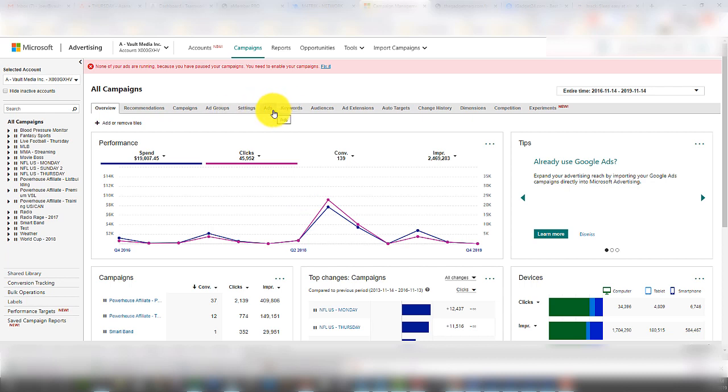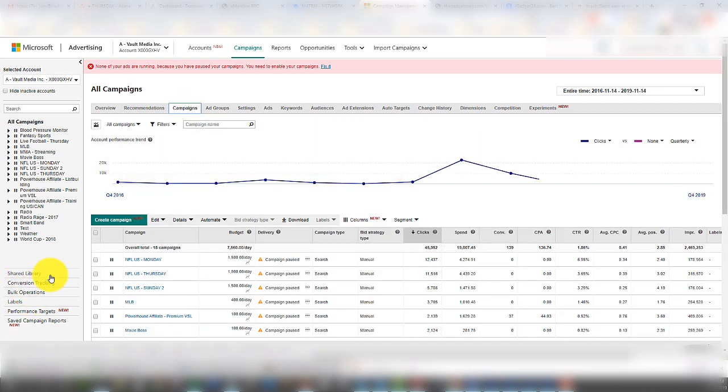Okay, now I won't be able to split test landing pages using this method. I can split test, but I would have to actually insert a new ad group or a new landing page in here, which I don't really like to do. But for now, like I said, this is the lazy method of setting this up and testing. So let's go ahead and set up that campaign. Let's assume I've already set up my conversion tracking.